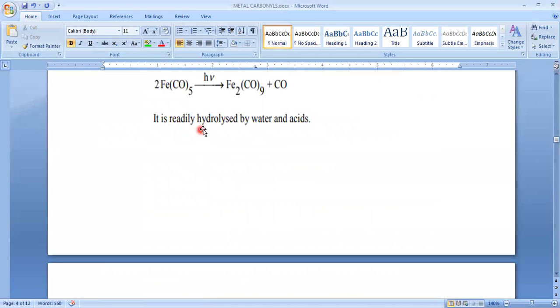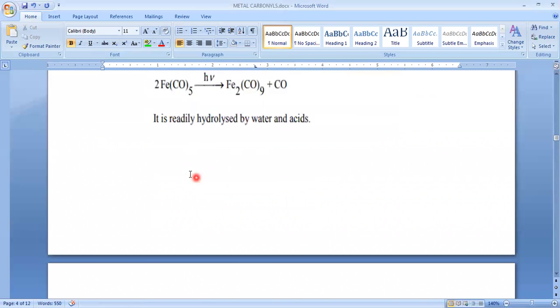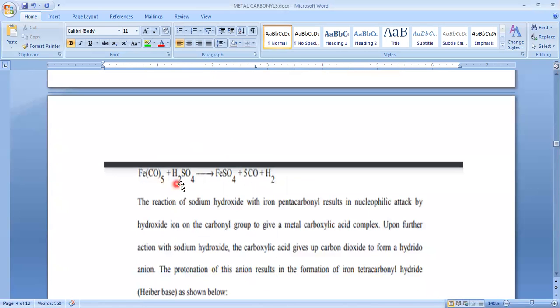Okay, so it is readily hydrolyzed by water and acid. The dimer of pentacarbonyl will be soluble in water, whereas the monomer is insoluble. And next, this is the reaction. Whenever pentacarbonyl is added to sulfuric acid, what happens? Like nickel tetracarbonyl, it also gives a sulfate, iron sulfate, along with the release of 5 carbon monoxide. Nickel tetracarbonyl also gives a similar reaction.